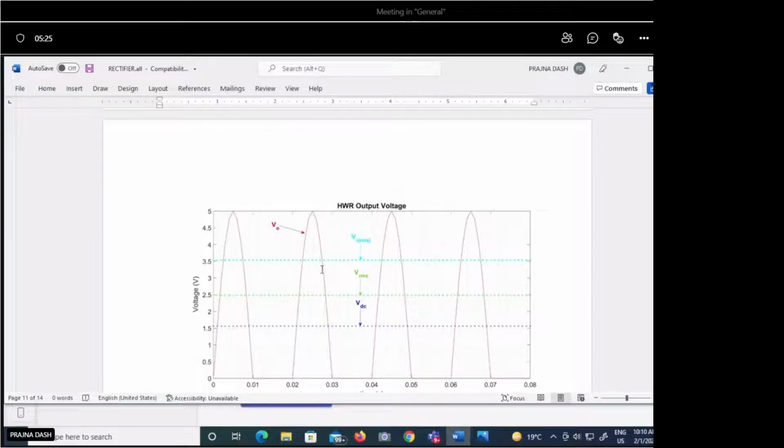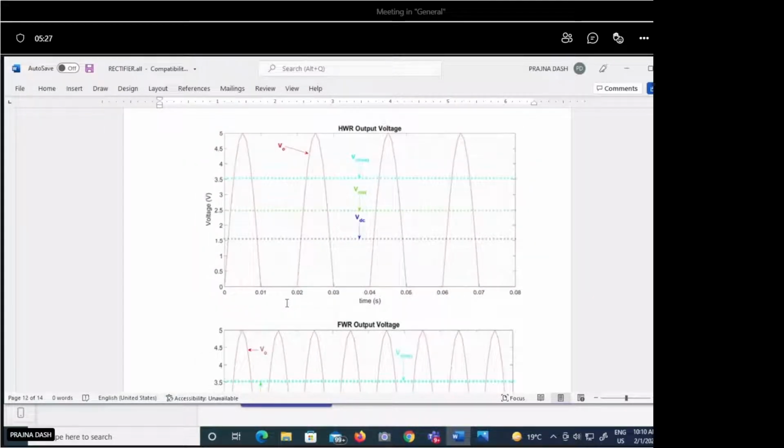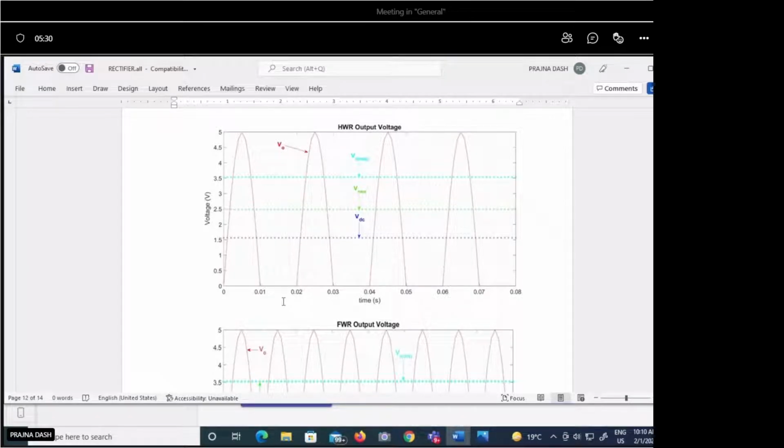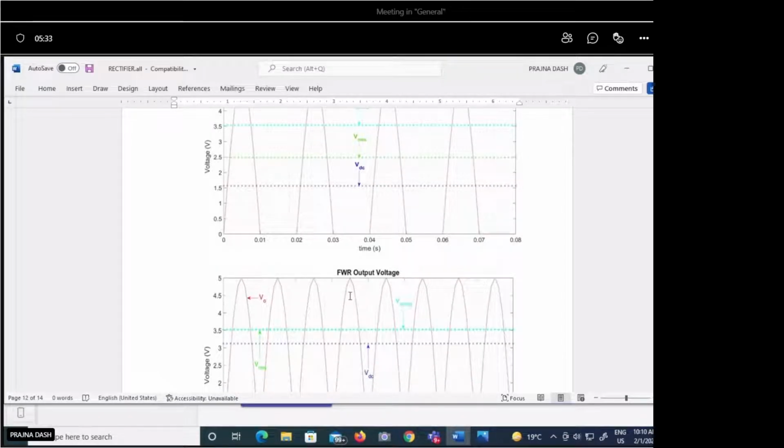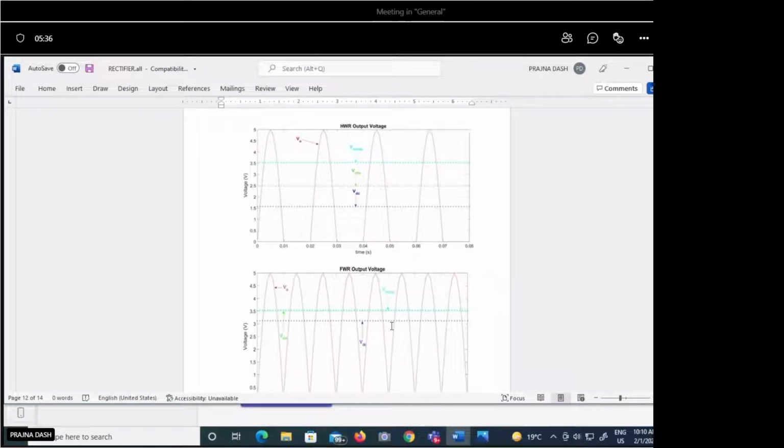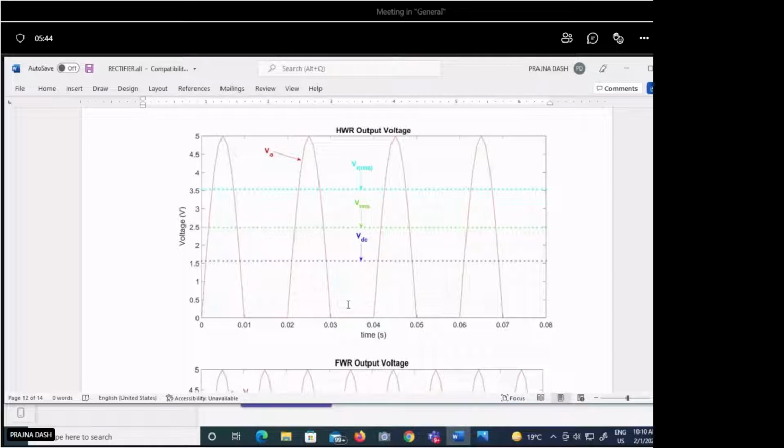And someone was asking in the previous class about the VDC, VRMS. So this is one simulated output I have shown here. This simulation is done in MATLAB, just to show you what is the difference between your VDC and VRMS. So you just see here in a half wave rectifier, if this is the output waveform, when we calculate, the peak value is 5 volt. There, your VDC value comes to about 1.5 volt. So very small VDC we are getting from the half wave rectifier circuit.